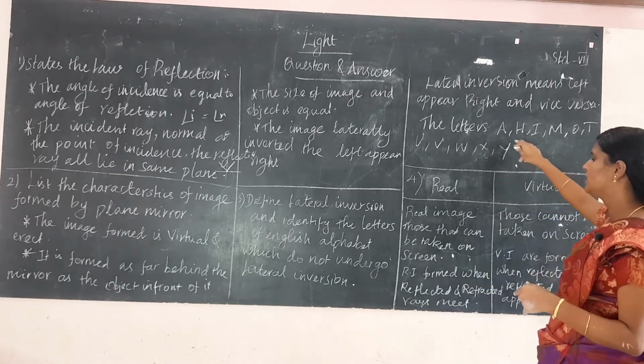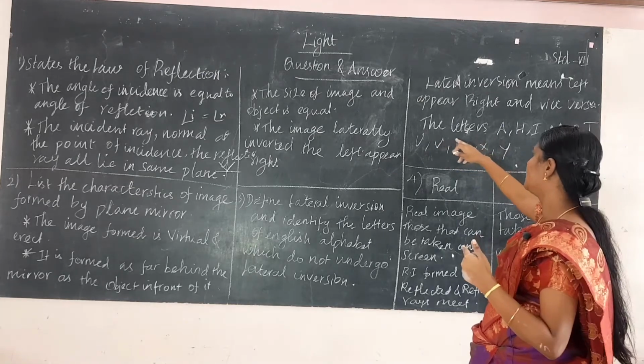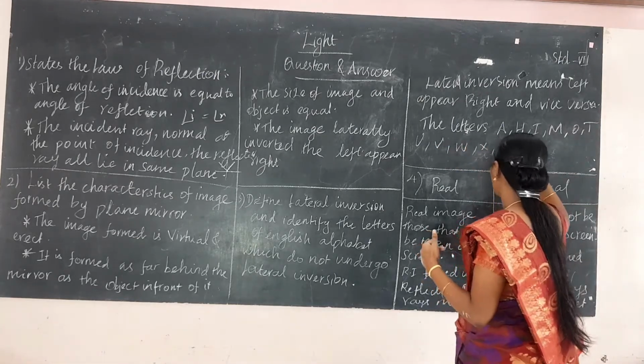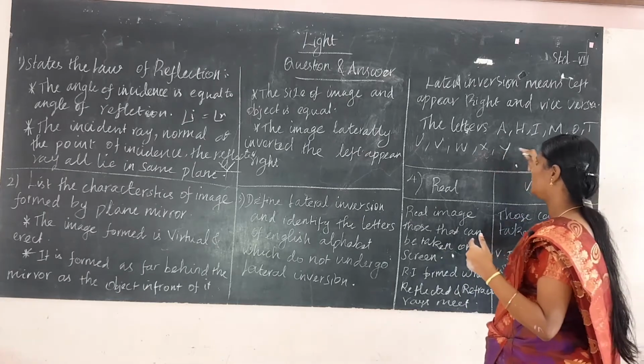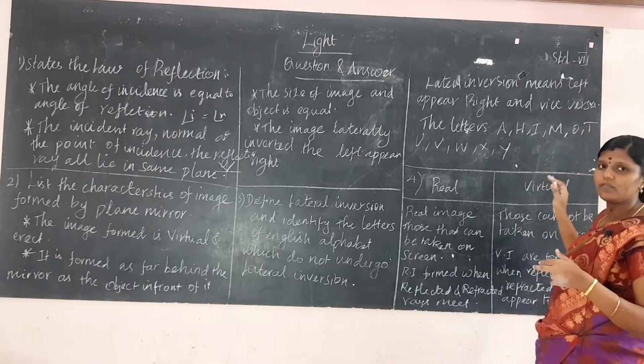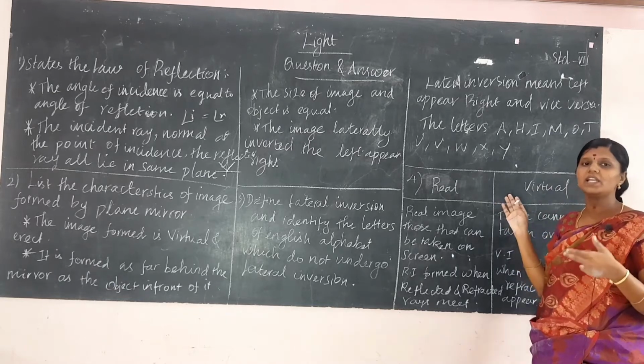The alphabets that do not undergo lateral inversion are the letters A, H, I, M, O, T, U, V, W, X, Y.